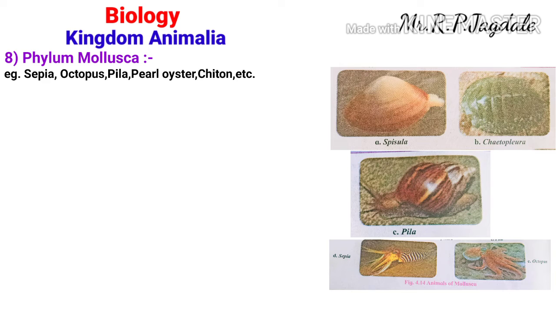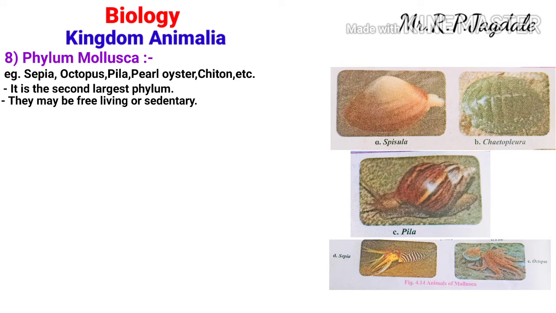You have already seen some of the animals of this phylum. It is the second largest phylum. That means after Arthropoda, the second largest phylum is phylum Mollusca. The animals of this phylum may be free living or sedentary.